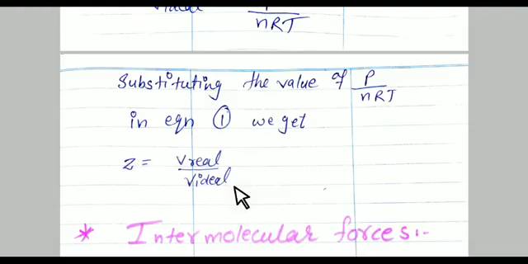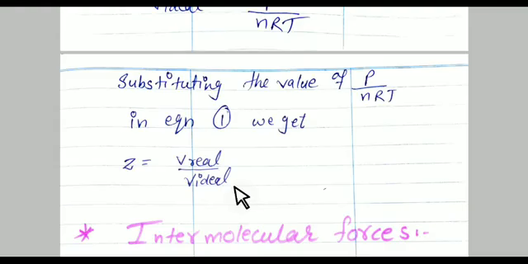So in this condition, molecular volume is negligible and gases are easily compressible. Whenever molecular volume is negligible and gases are compressible, it means that the gases show ideal behavior. So it is nothing but a compressibility factor.